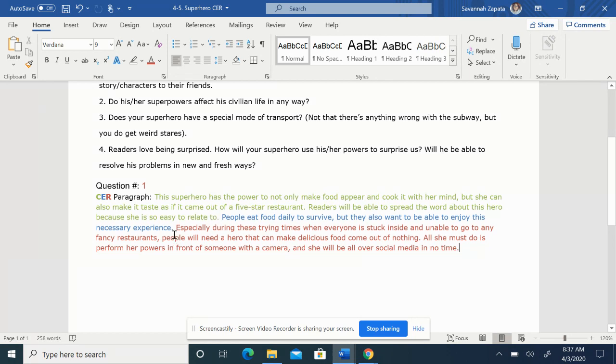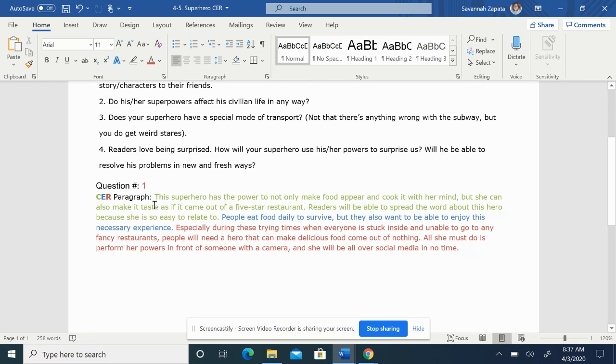My reasoning, explaining my evidence, is going to be, especially during these trying times when everyone is stuck inside and unable to go to any fancy restaurants, people will need a hero that can make delicious food come out of nothing. All she must do is perform her powers in front of someone with a camera, and she will be all over social media in no time. So that's my reasoning about how people eating food and wanting to enjoy this necessary experience is going to help them relate to this superhero.